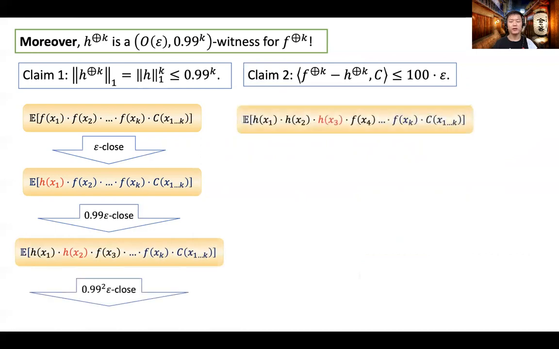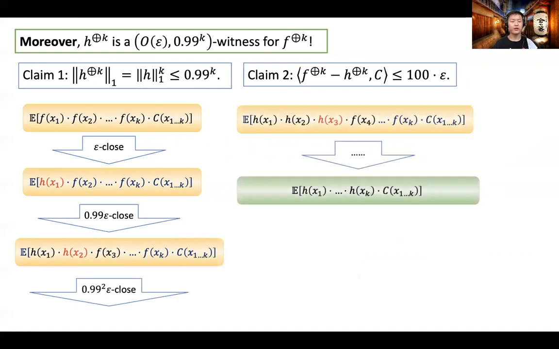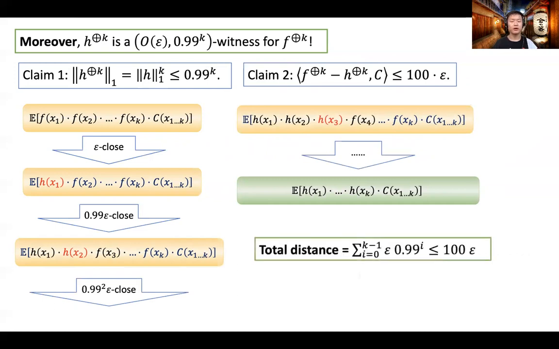We do this again and again until we reach the final expectation, the inner product between h^{XOR k} and C. One can easily verify that the total cost we pay is bounded by 100 times epsilon. This completes the proof. So to summarize, we have shown h^{XOR k} is an order epsilon, 0.99^k witness for f^{XOR k}, and this implies a strong correlation bound for f^{XOR k}.